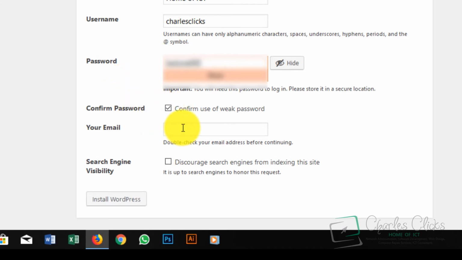Email address, we go with info@charlesclicks.com. Sorry. Now search engine visibility, you can click discourage search engines from indexing the site if you wish. You just have to proceed.